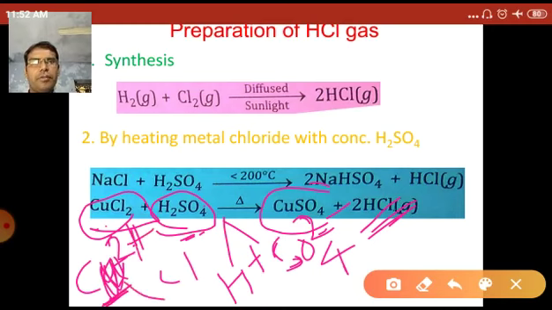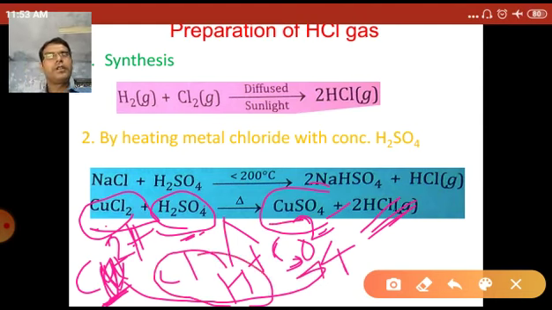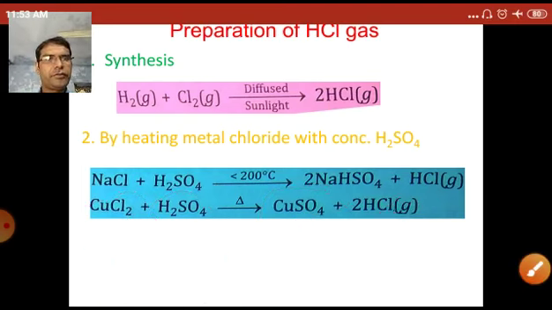This cuprous ion combines with the sulfate ions, and they form copper sulfate, and hydrogen combines with the chlorine, and they form HCl gas. So these are the two methods by which hydrochloric gas can be prepared in the laboratory.